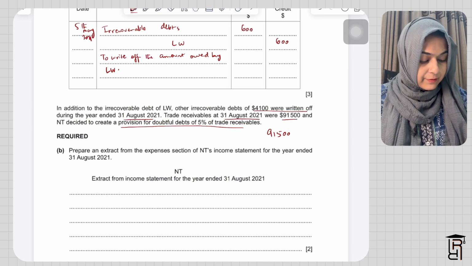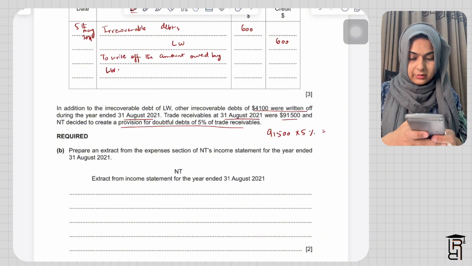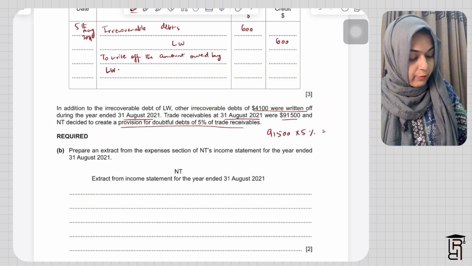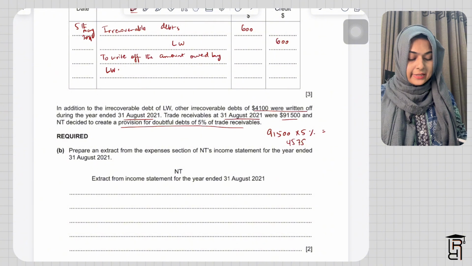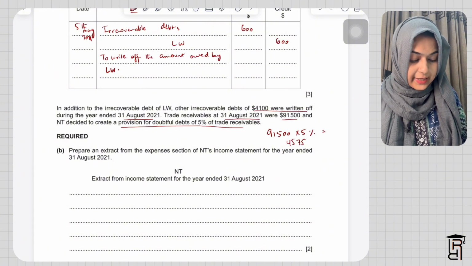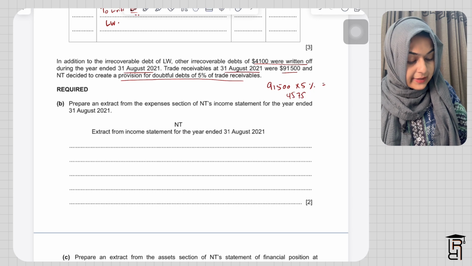So 91,500 multiplied by 5% gives me 4575. This is my provision for doubtful debts amount for the year ended 31st August 2021. Then they are saying prepare an extract from NT's income statement. So there are two expenses here. I'll have to record two expenses here.